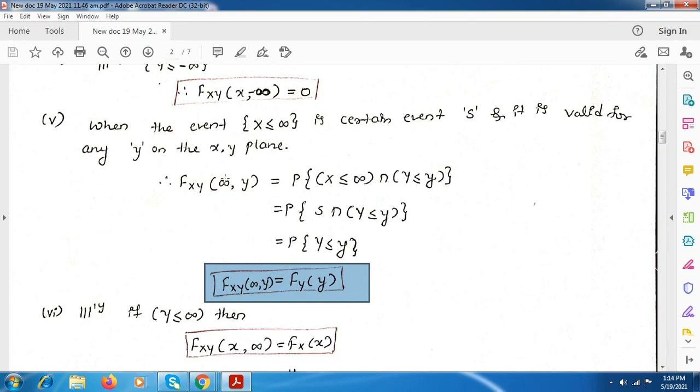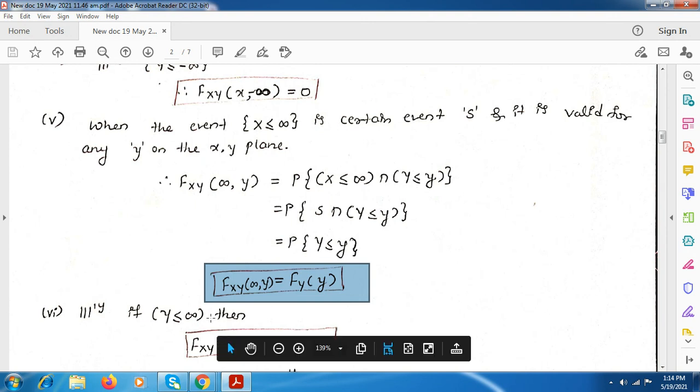So similarly we can take y is equal to infinity. If we take y is equal to infinity, this probability will become the event S, so it will take any value on the y axis.